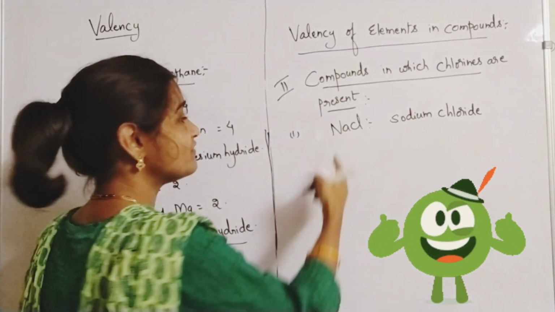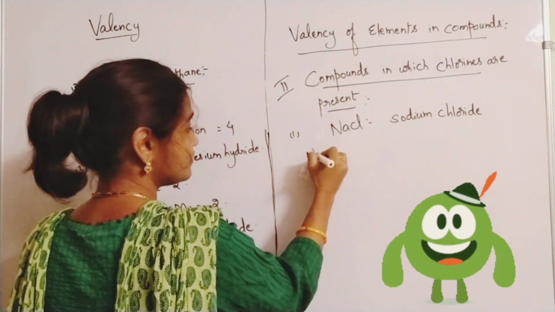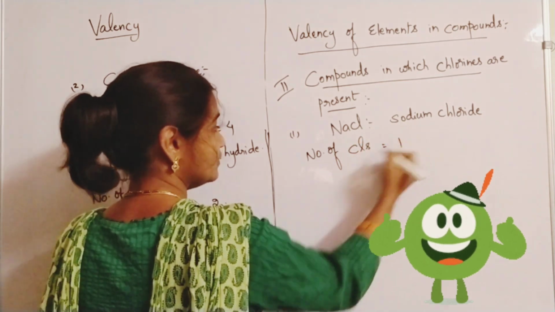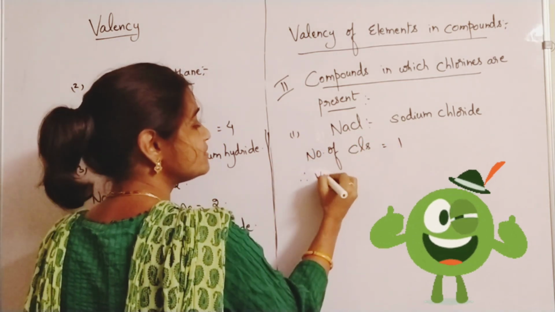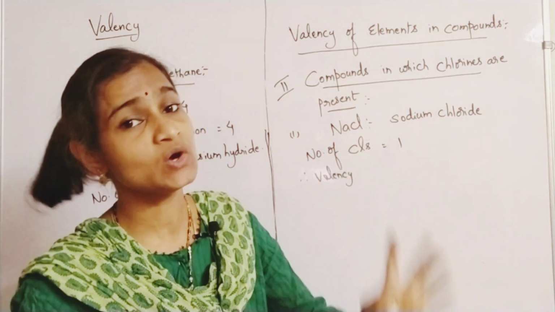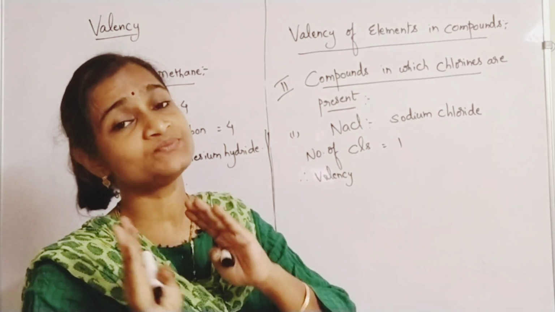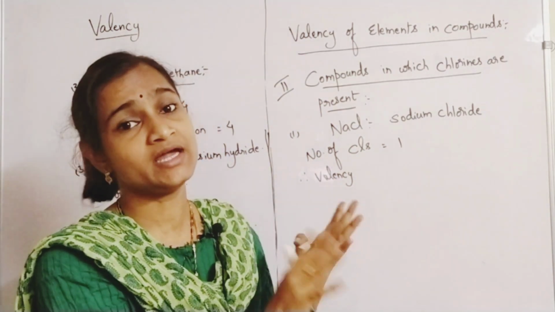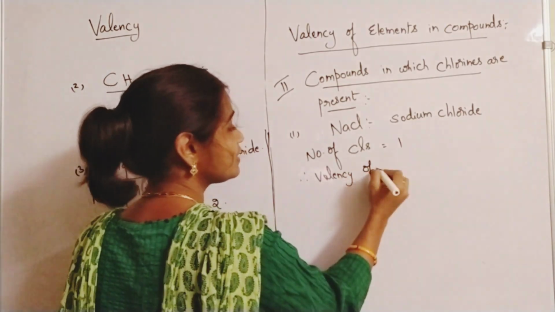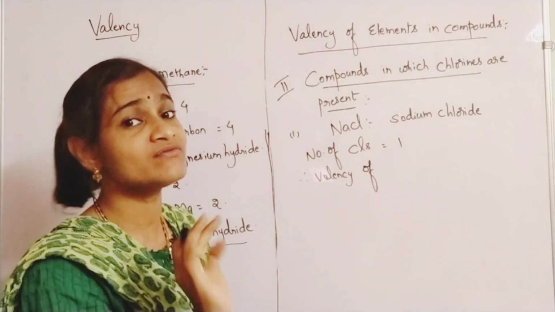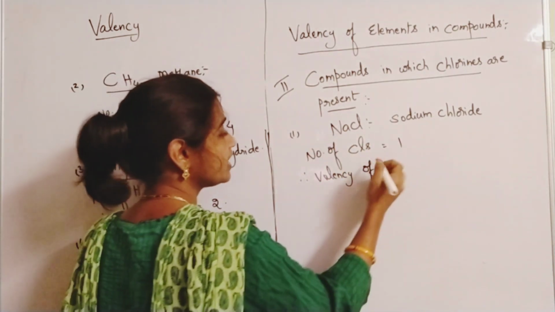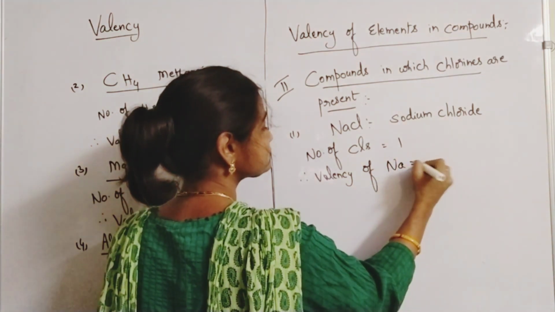Here you are finding one chlorine atom. Number of chlorines are 1 only. So valency of sodium is 1. I am not speaking about the valency of hydrogen, chlorine and oxygen. I am speaking about the valency of the other elements with which they are combining. Please try to understand carefully. So here chlorine's valency I am not speaking about. Number of chlorines are 1. So sodium's valency is 1.